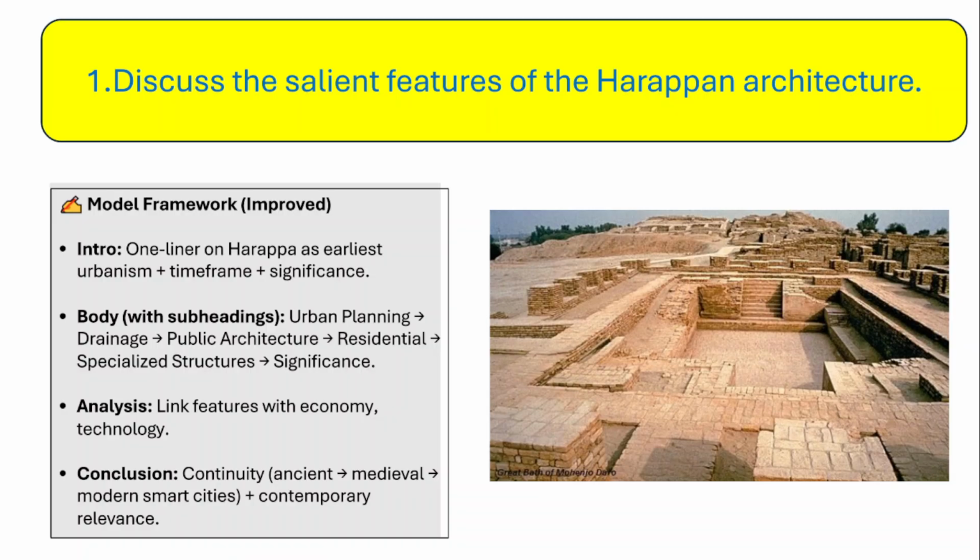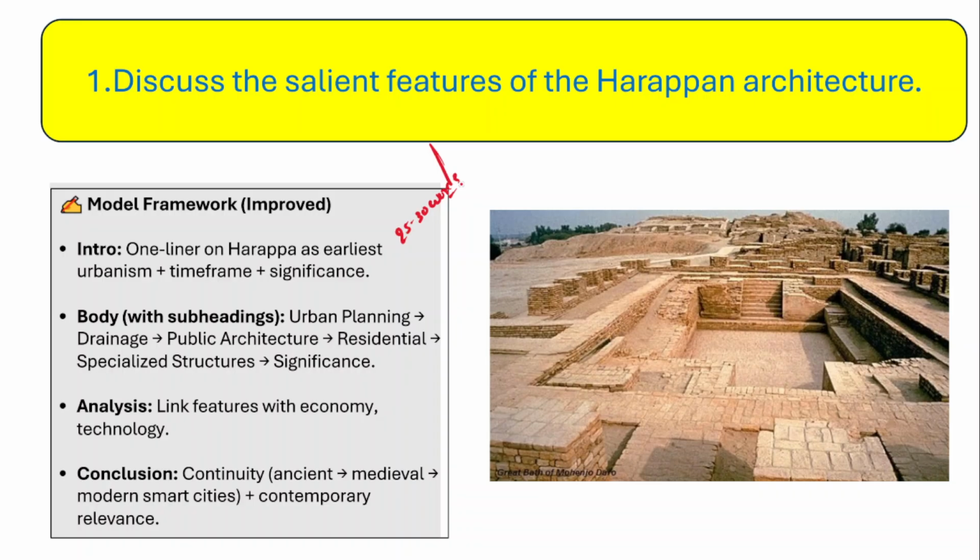In fact, there was no single agreement over the date or the year at which the Harappan civilization began. So first you have to write that the Harappan civilization or Harappan architecture was the first or earliest urbanization in India. You could mention the time frame and briefly mention the significance of Harappan architecture as well in the intro. Make sure that the intro should be 25 to 30 words. It should not be more than that.